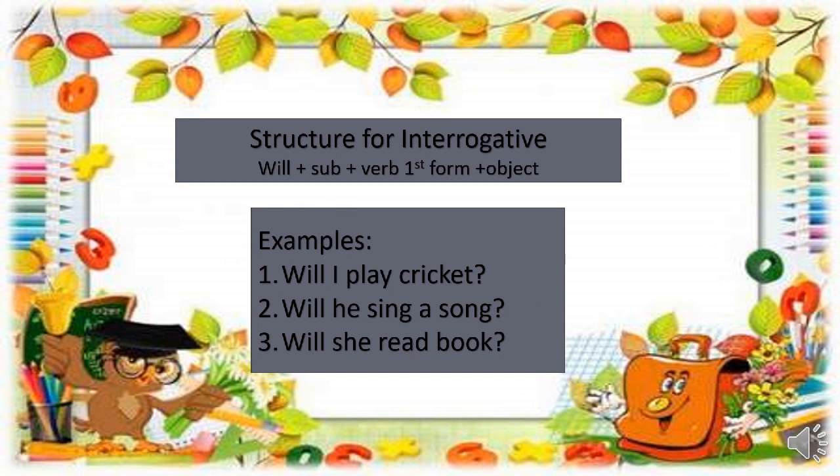And for the interrogative sentences, obviously the helping verb comes first. We start our sentence with the helping verb will plus subject plus verb first form plus object. Let's have a look at some examples. Will I play cricket? Will he sing a song? And will she read a book?